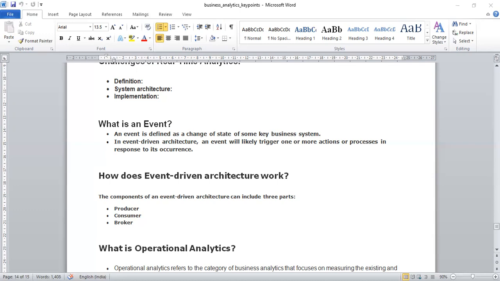Because there is a law of diminishing returns when it comes to events: the older they get, the less valuable they are. However, today service oriented architecture and event driven architecture are often used together.